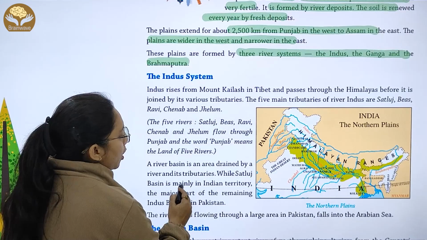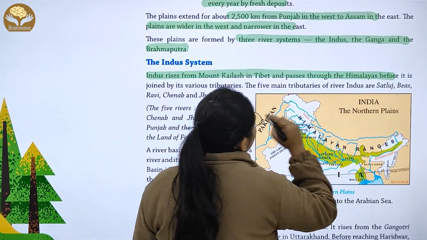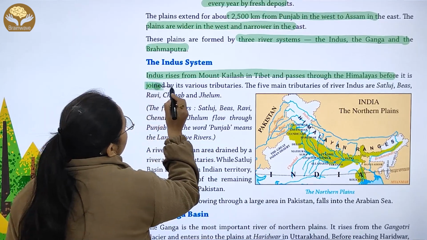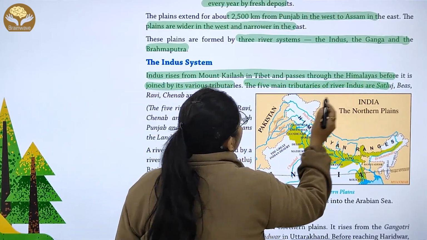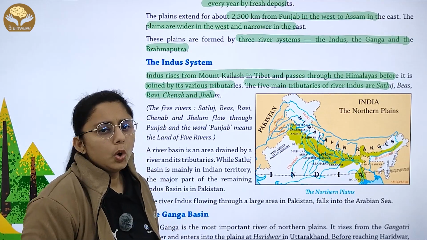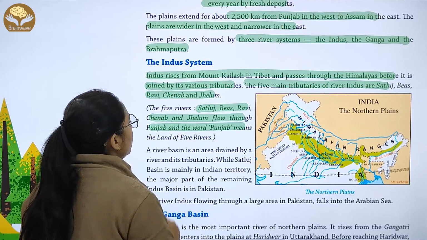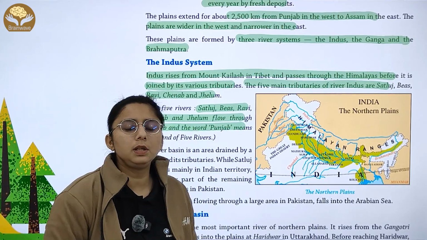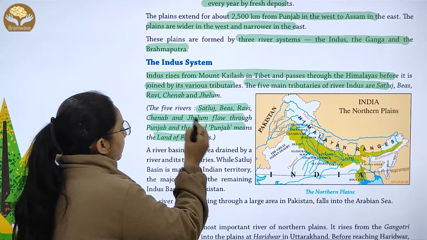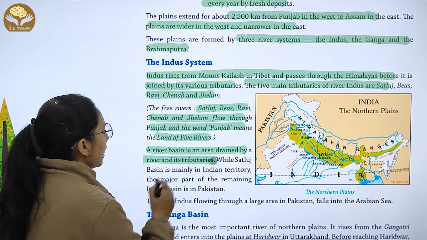First of all, let's talk about the Indus. The Indus river rises from Mount Kailash in Tibet and passes through the Himalaya before it is joined by various tributaries. The 5 main tributaries are Satluj, Beas, Ravi, Chenab and Jhelum. These 5 rivers flow through Punjab, and the word Punjab means land of 5 rivers. The river basin is an area drained by a river and its tributaries.